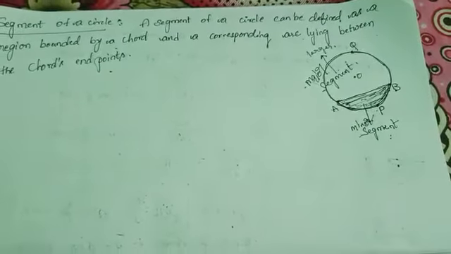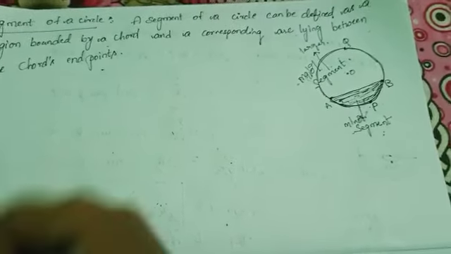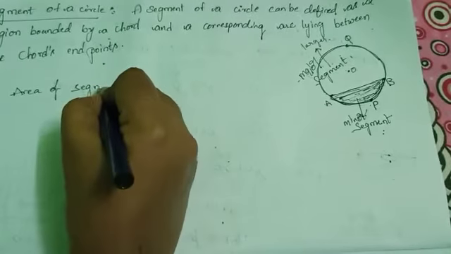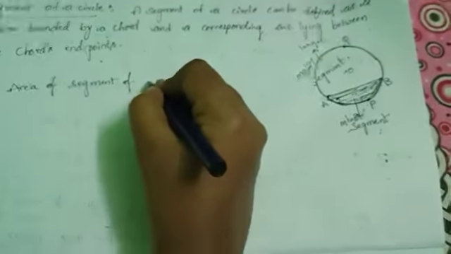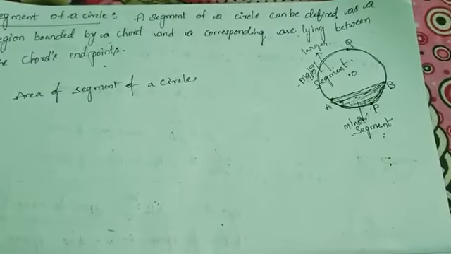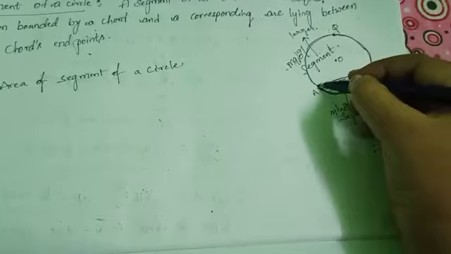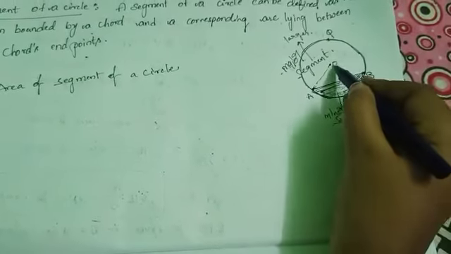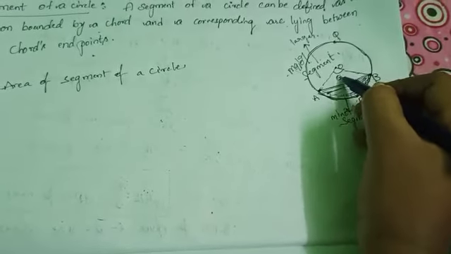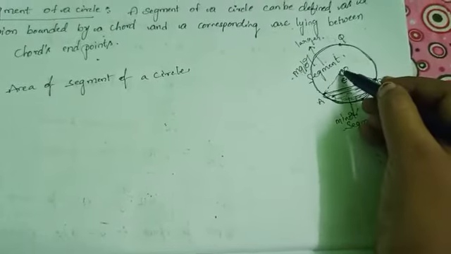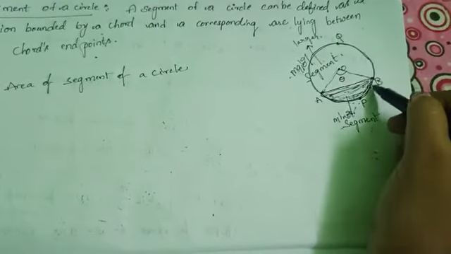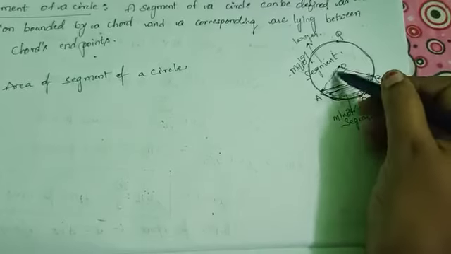What is the area of segment of a circle? Area of segment of a circle is... Join OA, OB. Suppose this is an angle theta. Here OAPB is called sector of the circle.